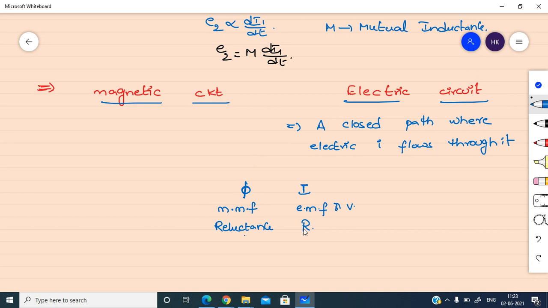And for electric circuits, we have insulators. Insulators means they will not allow the current to pass through them. But in case of magnetic circuits, we have three types of materials, just like conductors, semiconductors, and insulators. Those are diamagnetic, paramagnetic, and ferromagnetic. Diamagnetic materials are repelled by the magnet, but not completely, so they act somewhat like an insulator. That's why for magnetic circuits there are no perfect insulators.